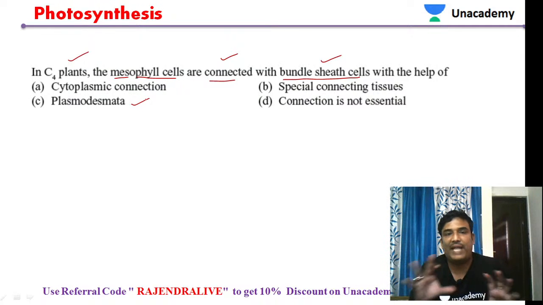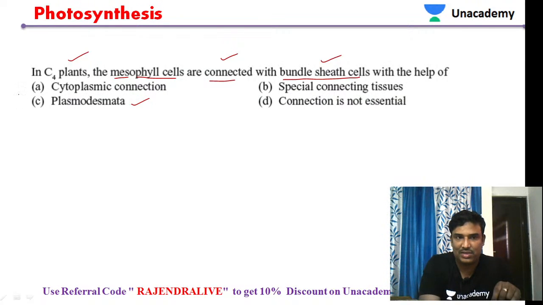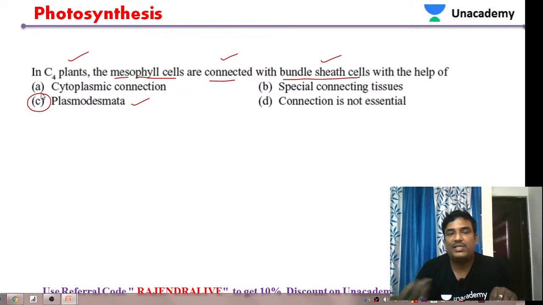Plasmodesmata connects the two plant cells. So two plant cells are every time connected by a specific junction. The name of the junction is called plasmodesmata. So in this case also, we'll be taking option C as our answer because it is the plasmodesmata which connects the mesophyll cells with the bundle sheath cells.